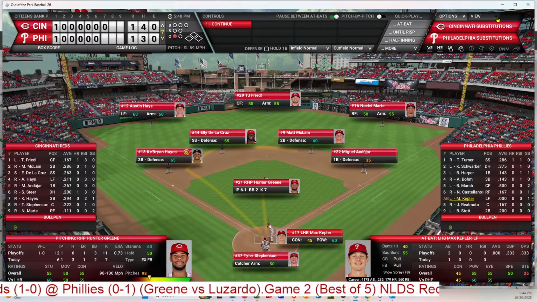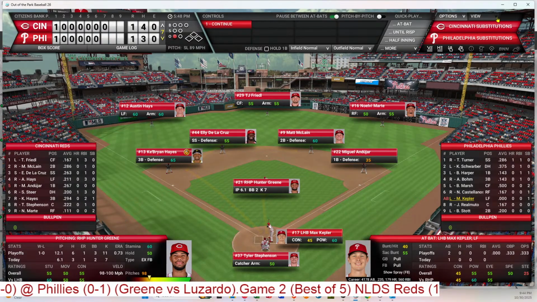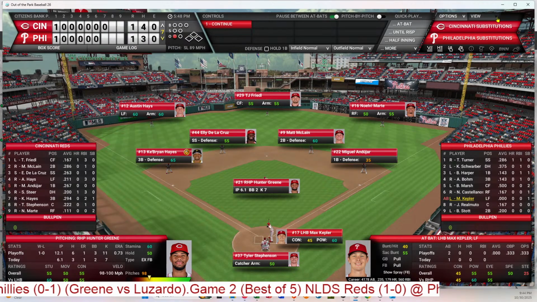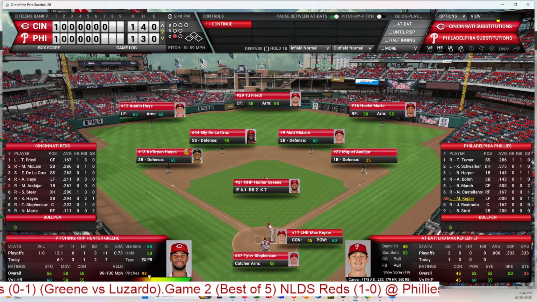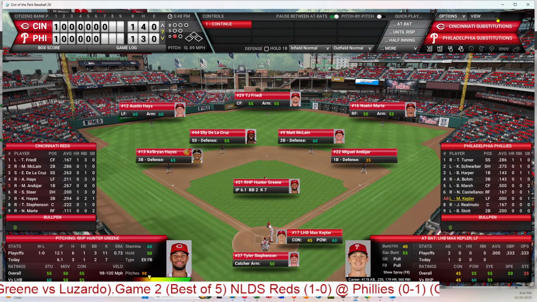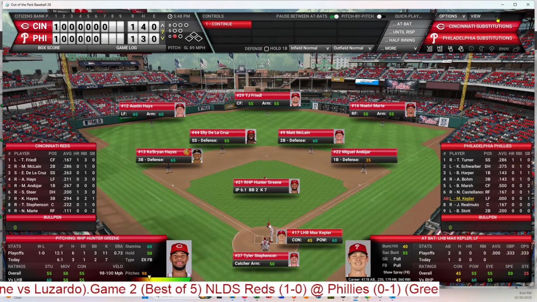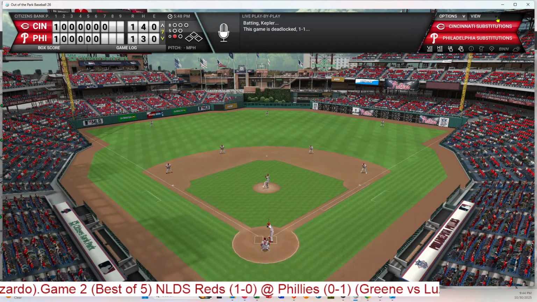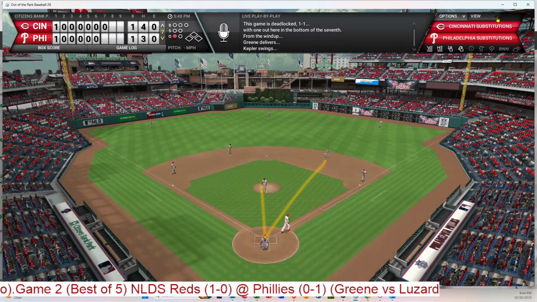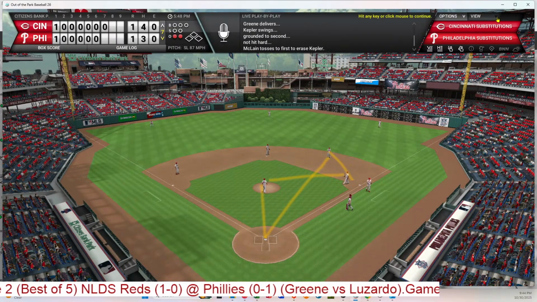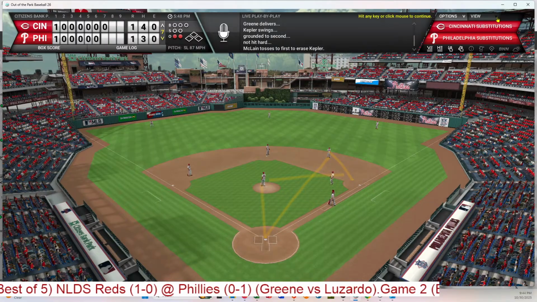Greene has 7 strikeouts, and Max Kepler has walked, stole a base, and struck out in 2 trips. 1 run, 4 hits, no errors for the Reds. 1 run, 3 hits, and no errors for the Phillies so far. And the first pitch to Kepler. Ground ball sharply to second. Over to his left is McLean, and he will throw him out at first. And that's 2 quick outs.